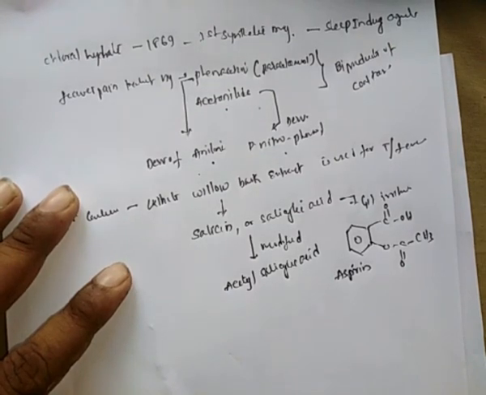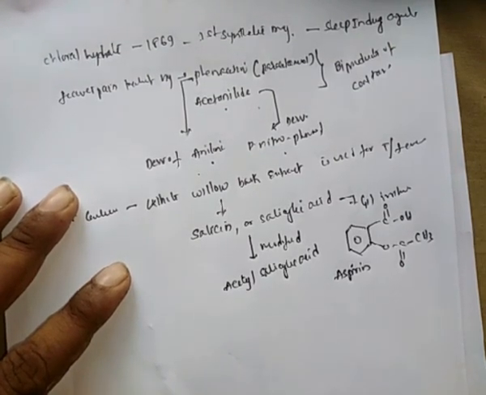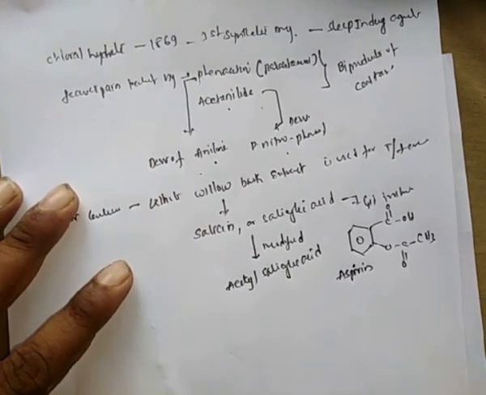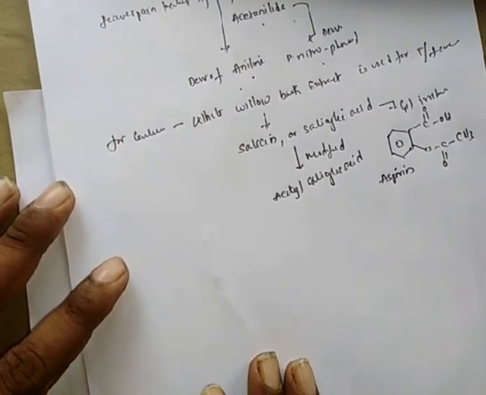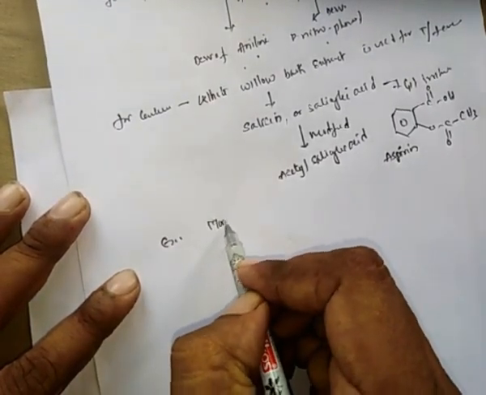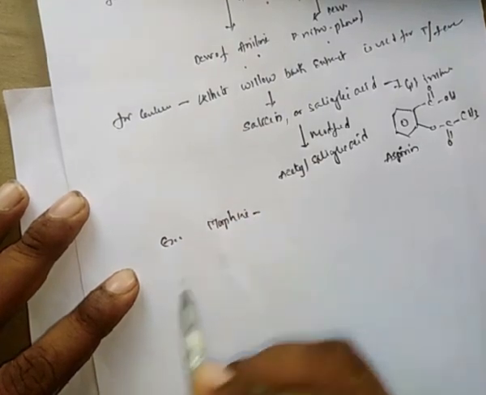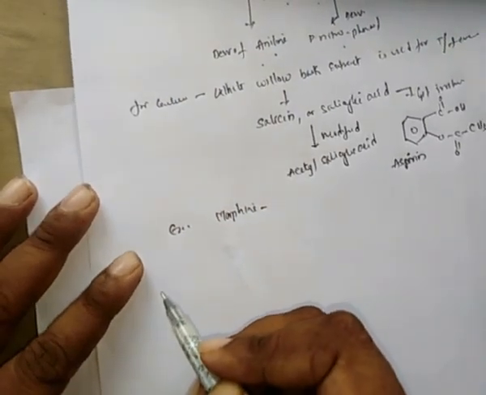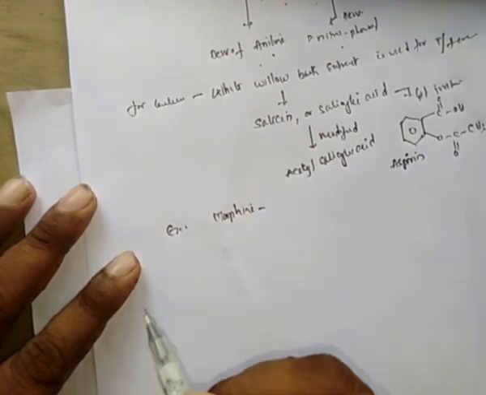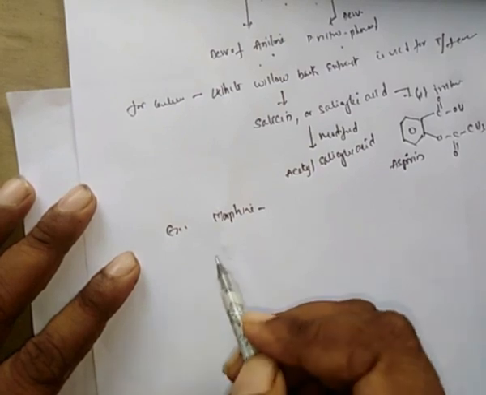Phenacetin, paracetamol and acetanilide are organic in nature. This aspirin is also organic in nature. Apart from aspirin, there are so many examples like morphine, obtained from the opium poppy, used to make the patient sleep, otherwise to give analgesia.